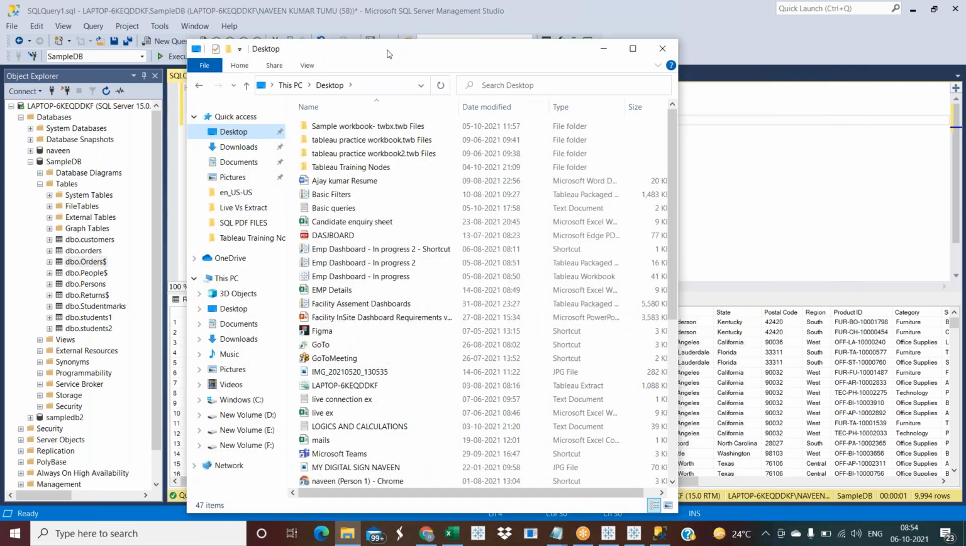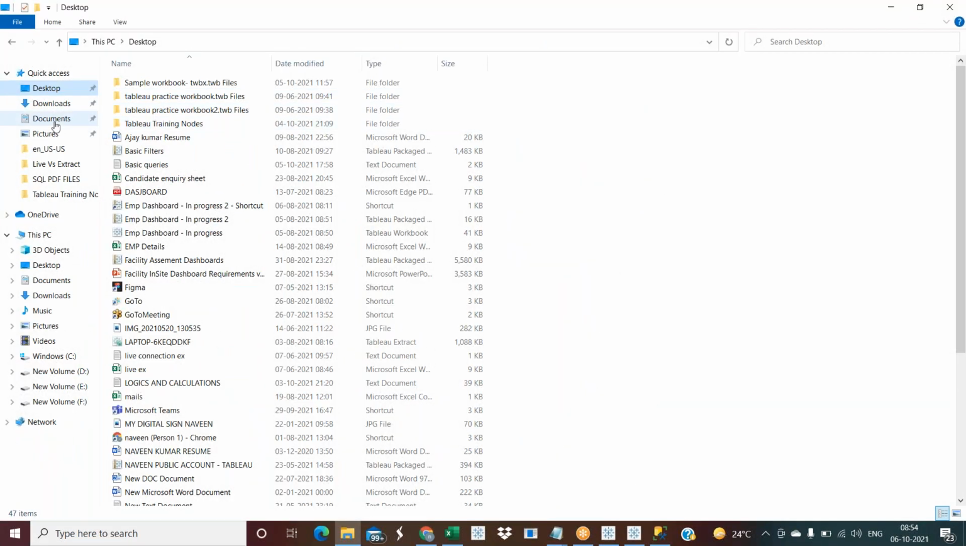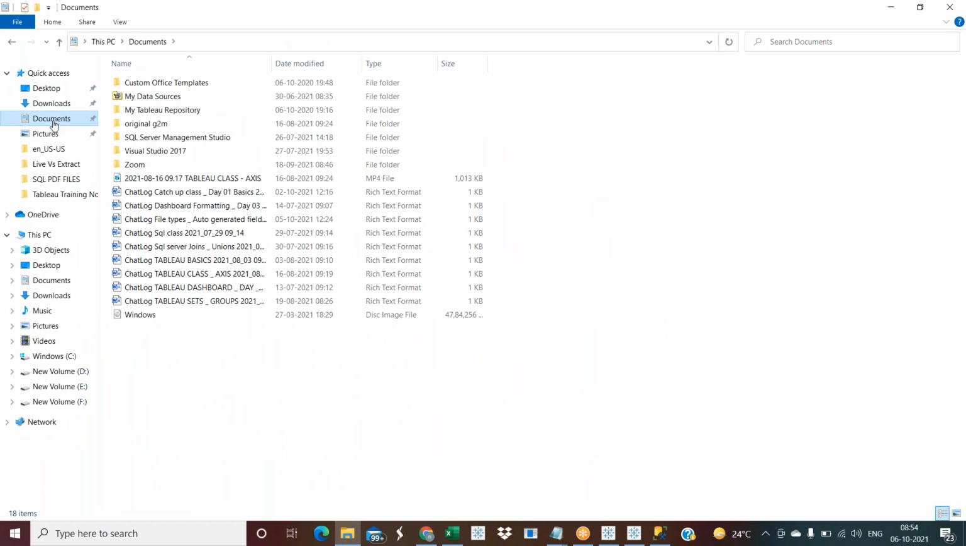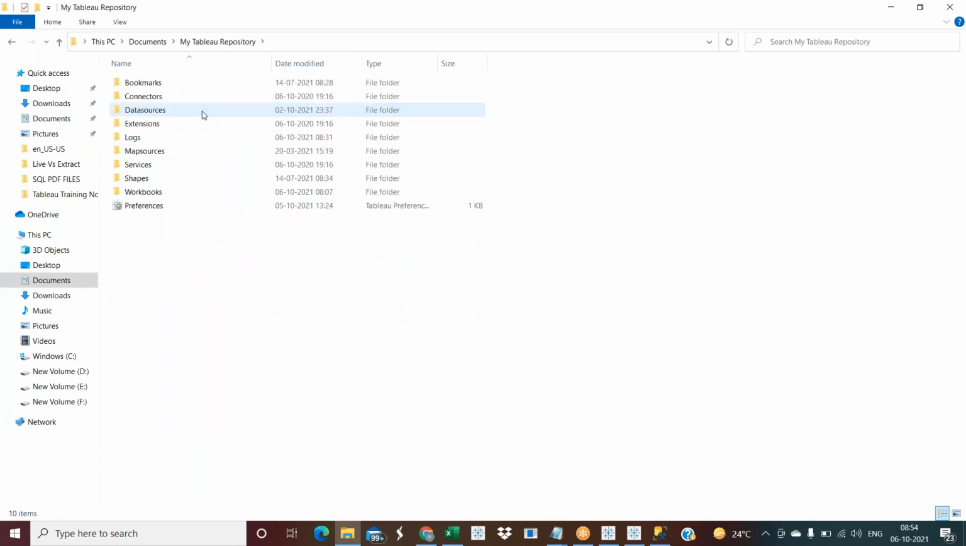On your PC you have a Documents folder. Just click on Documents. In Documents, after Tableau installation only, you can see My Tableau Repository. Go to Documents, and you can see My Tableau Repository. Just double click on it. In this we have different options. Some will be useful, and we will discuss them in later classes.